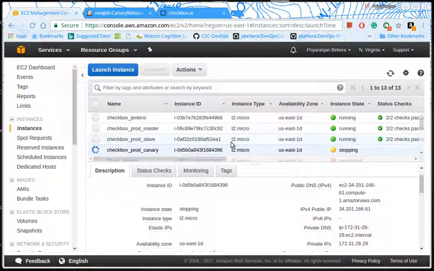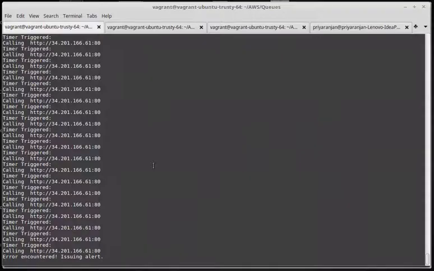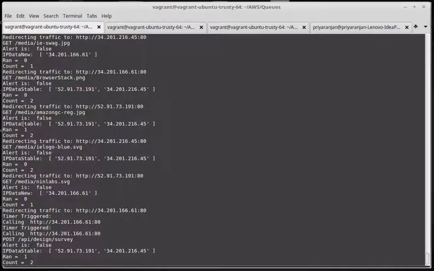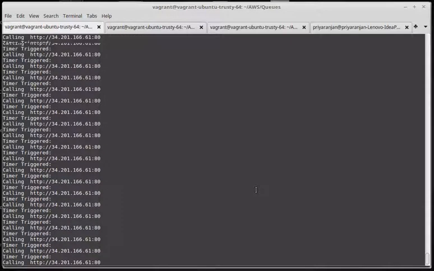Whenever we stop this instance, the requests that are being sent to it are not satisfied anymore, so we can see that an error is encountered and an alert has been received. Before that we had the alert value as false here, and the redirection was done to all the servers, newly released as well as stable.